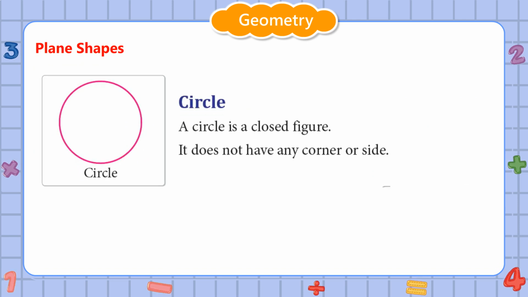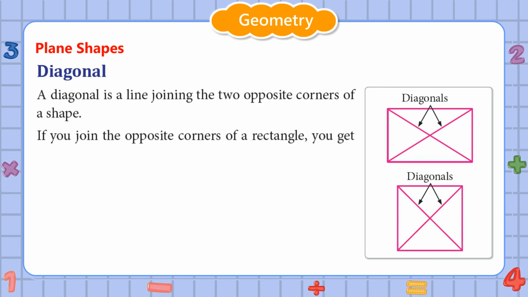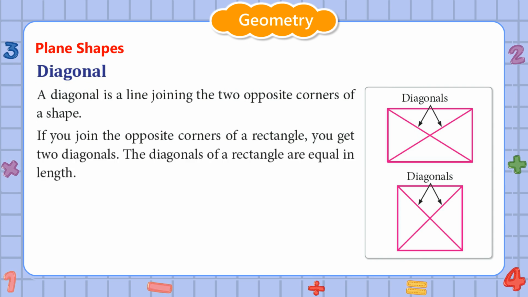Circle. A circle is a closed figure. It does not have any corner or side. Diagonal. A diagonal is a line joining the two opposite corners of a shape. If you join the opposite corners of a rectangle, you get two diagonals. The diagonals of a rectangle are equal in length.